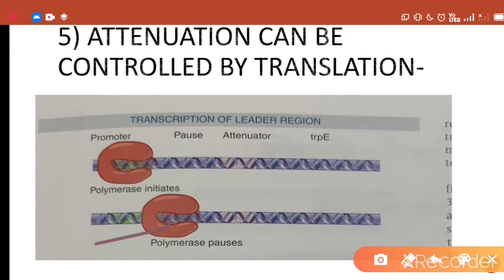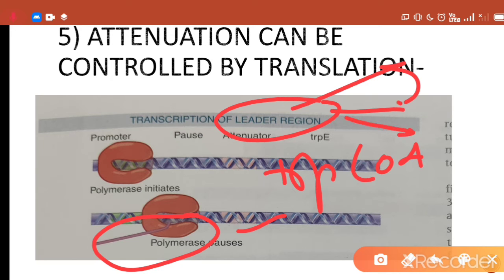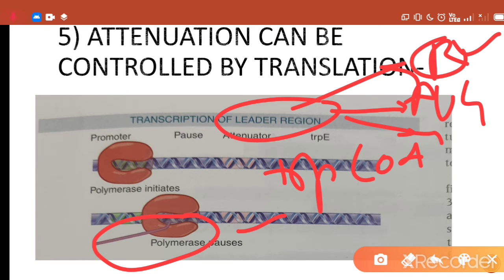In this picture you can see that the leader region is transcribed into a short polypeptide chain, about 14 amino acids long, by RNA polymerase, and this polypeptide chain is translated by the ribosome. But the translation of this leader peptide will stop when the ribosome reaches the trp codons. This leader region consists of 3 parts: one is the ribosomal binding site, second is the start codon, that is AUG, and third is two successive trp codons.